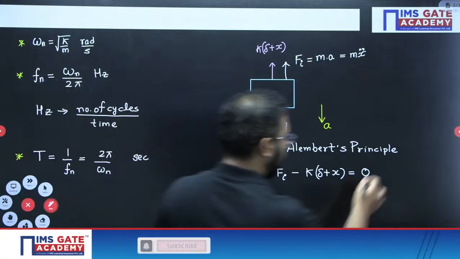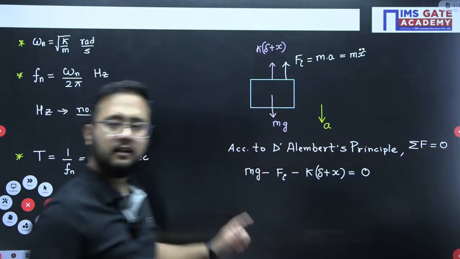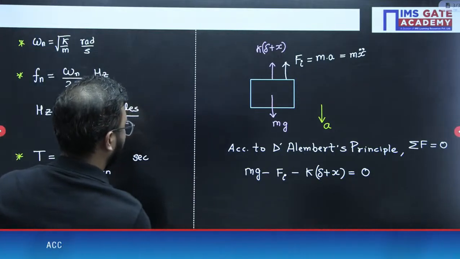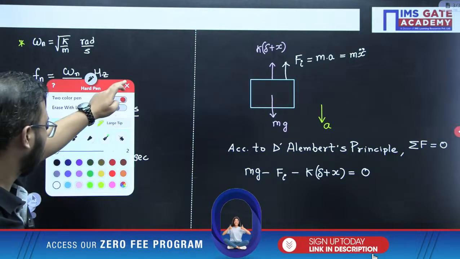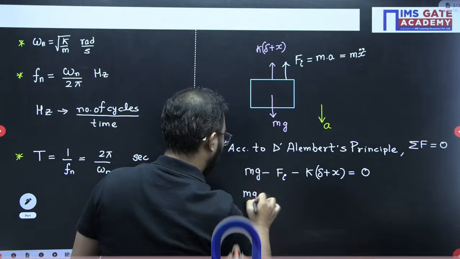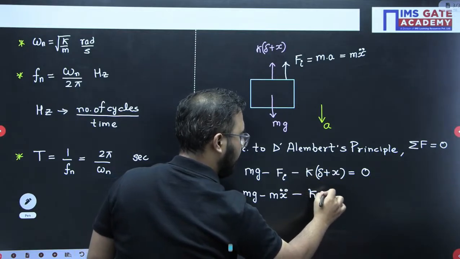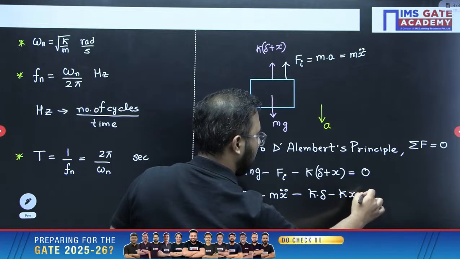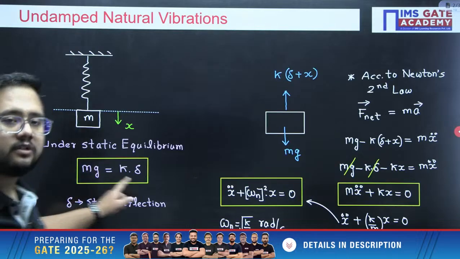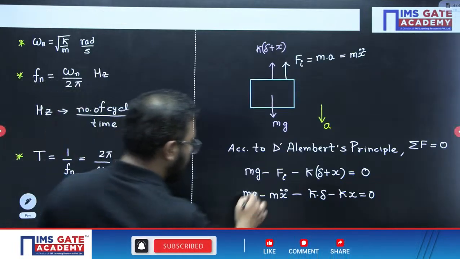That is there. So D'Alembert principle means summation of forces is 0, including the inertia force as well, right? Now, further, inertia force value is mx double dot. Then if you just open up this bracket, k delta minus k into x equals to 0. Now already we have discussed under static condition, mg equals to k delta. That will get cancelled out from here also.